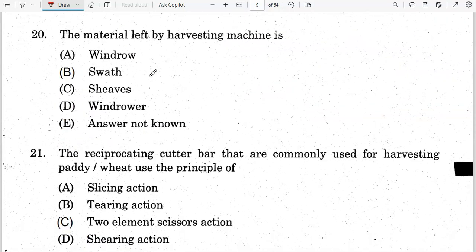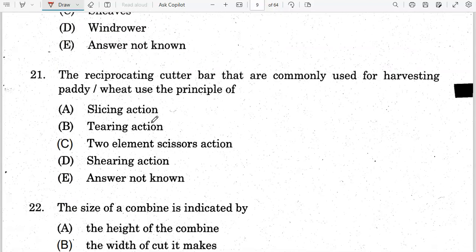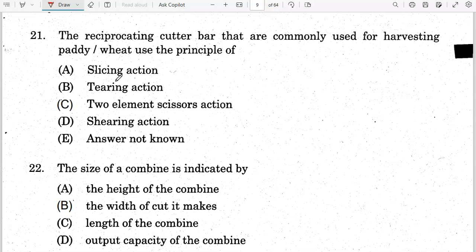Next question. The material left by the harvesting machine is known as swath, option B. The reciprocating cutter bar that is commonly used for harvesting paddy or wheat uses the principle of two element scissor action. Okay, option C is the correct answer.